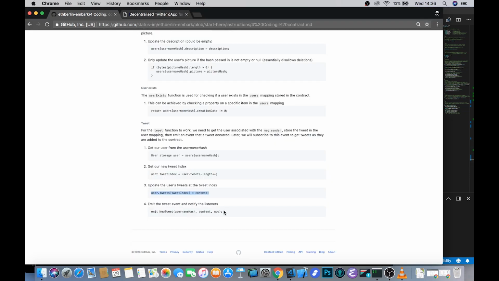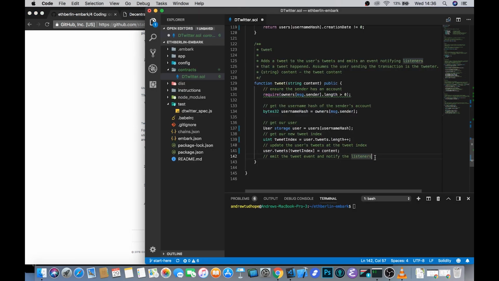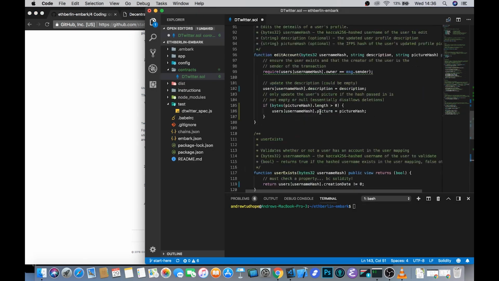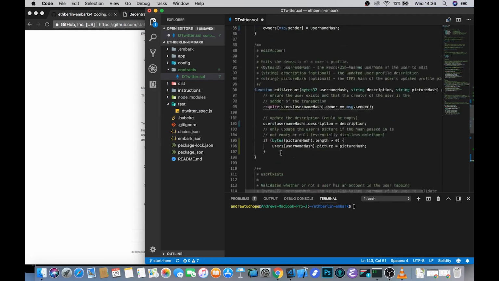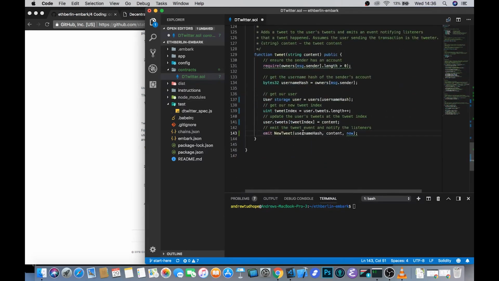And once that is all done, the final thing that we need to do is just emit an event that we specified up here, if you remember, as the username hash that it comes from, the tweets and the time. So down here, we pass in exactly that, the username hash, whatever the content was, and now we use the emit keyword to send it out into the world so that we can filter it in the logs that we're listening to and display it to the user.